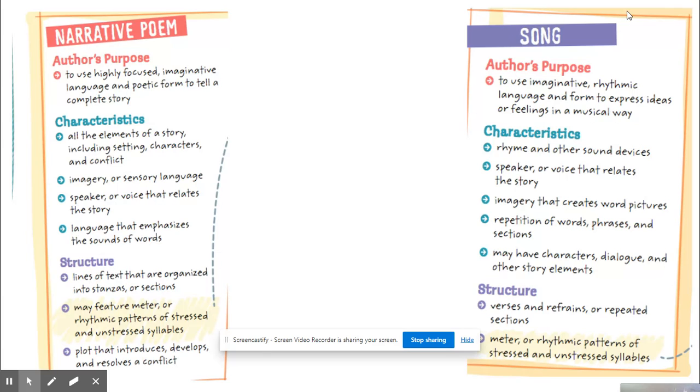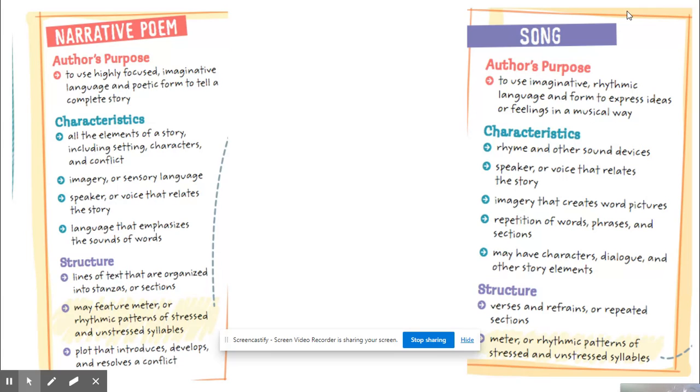Moving on to notes. We talked about the lyric poem, and now we're going to compare that with a narrative poem. The narrative poem's author's purpose is to use highly focused, imaginative language and poetic form to tell a complete story. Characteristics: all the elements of a story, including setting, characters, and a conflict or problem.